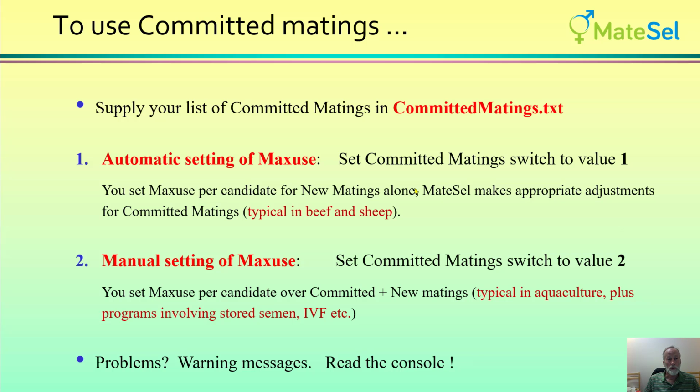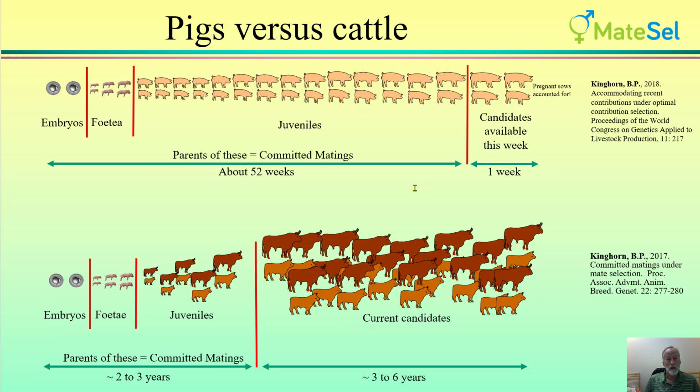So now I'll move on to a bit of a discussion about the situations where it might be more useful to use committed matings, and there's a good contrast here when we consider pigs versus cattle. And typically in pigs, the number of candidates that we've got in new matings required for a run, typically weekly, are rather small in number compared to the long tail in the pipeline. And this is a bit like a dog with a long tail, and the tail is so big that it's wagging the dog and having quite a big influence.